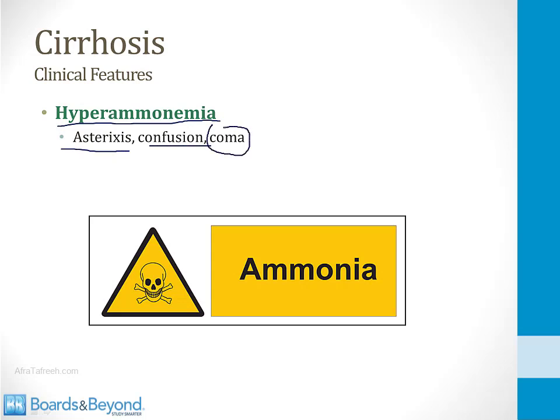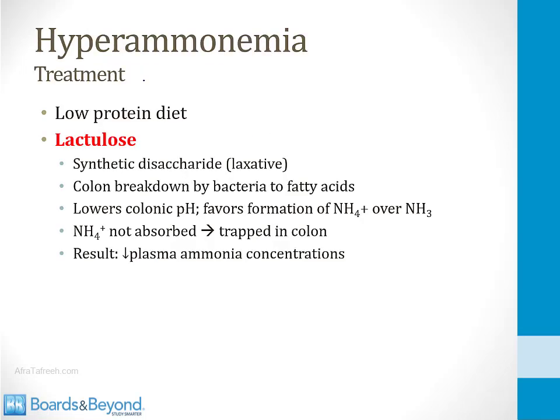it can progress to coma. There are a couple of treatments that can be used in hyperammonemia to lower the serum ammonia level. The first one is a low-protein diet, since ammonia comes from metabolism of amino acids. If the patient eats less protein, that will lower the serum ammonia level.